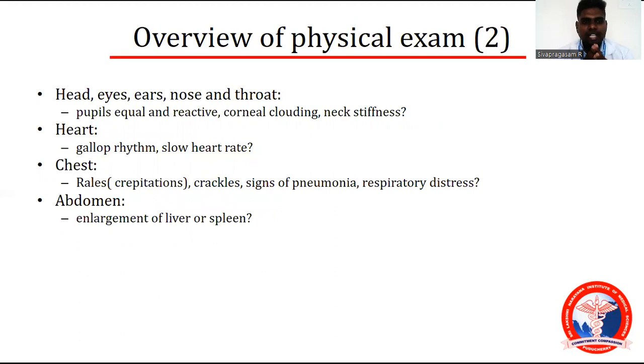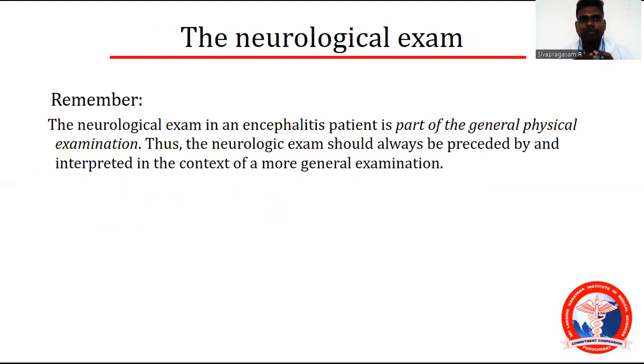Head, eyes, ears, nose, and throat: pupils equal and reactive, corneal clouding, neck stiffness present or not. Heart: gallop rhythm, slow heart rate present or not. Chest: rales, crackles, signs of pneumonia, respiratory distress or not. Enlargement of liver and spleen present or not. The complete thorough systemic examination.